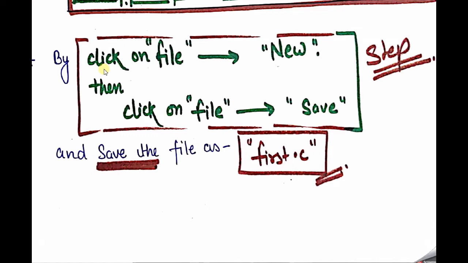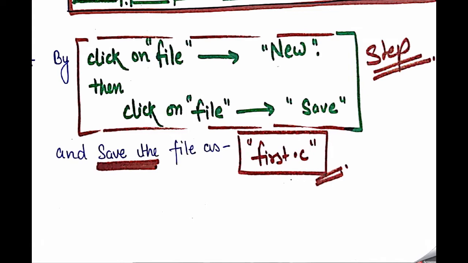The steps I followed: click on File and then open New. When we click on the File menu, we see that there are so many options in the dropdown. So go to New and then click on File, and we can also save our file.